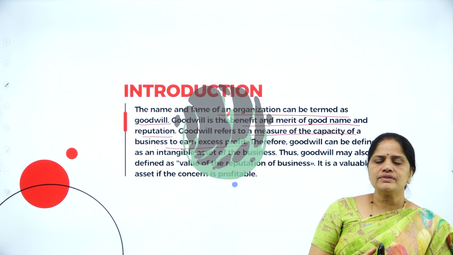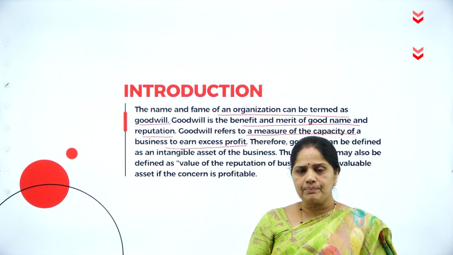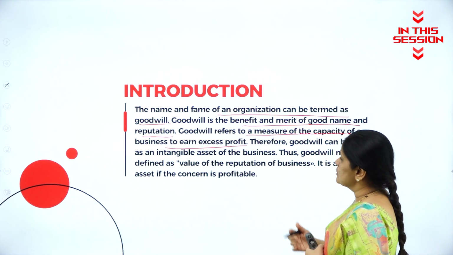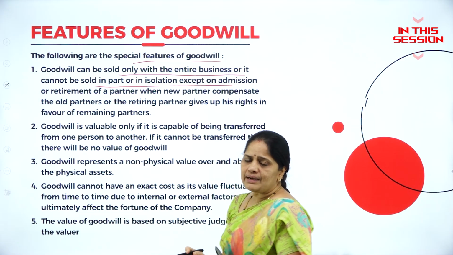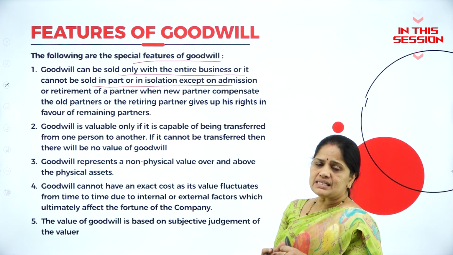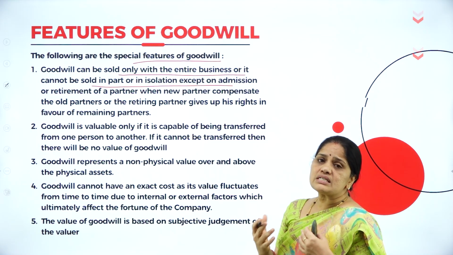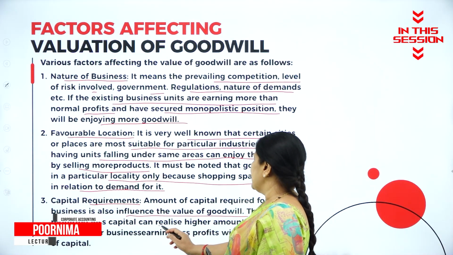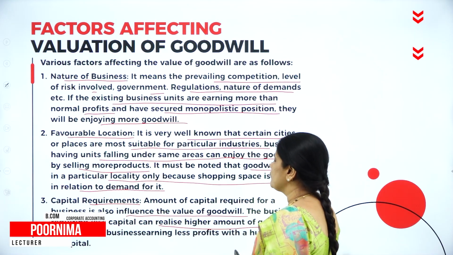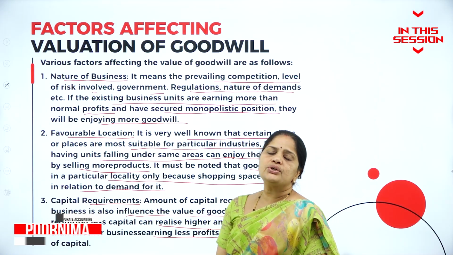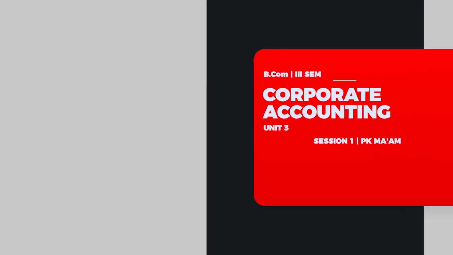Because of the goodwill of the business, it will earn some extra profit. So that capacity of the business to earn extra profit is called goodwill. The goodwill can be sold only when the business is sold. So until and unless the business is running, you cannot sell only the goodwill. The business requiring less capital can realize a higher amount of goodwill than other businesses earning less profits with a huge amount of capital.